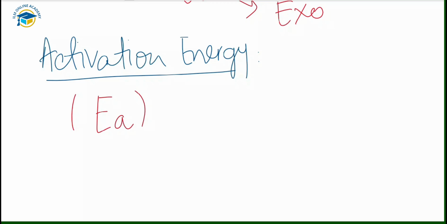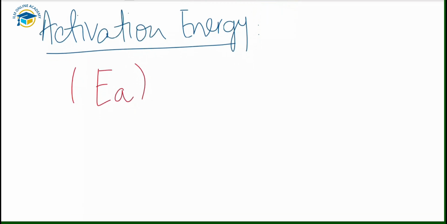If the particles have less energy than this amount, then they collide and they will not react. But if they have more energy, they collide, they react, and they produce the product. So this is the activation energy, the minimum energy that the colliding particles must have to react, for a successful collision and for the production of the products.